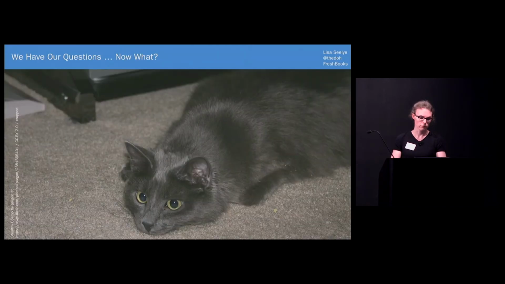OK, now what? Obligatory cat picture. We have all of these new questions, and we may have even learned that queue length isn't the best way to find the answers to them. Like this cat, we need to assess the situation before pouncing. Aww. So what things do we need to assess?